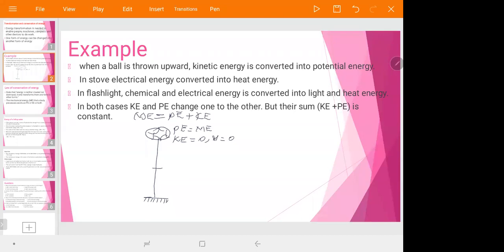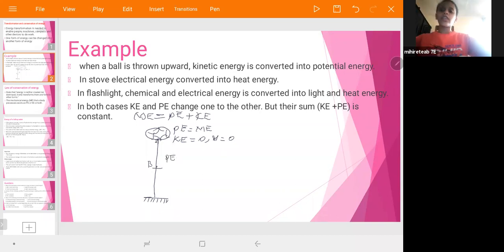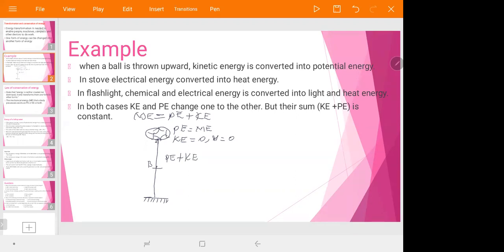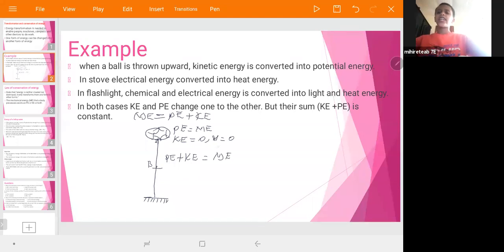Let us assume this one is point A, this one is point B. When it reaches point B, part of its potential energy is converted to kinetic energy. Potential energy plus kinetic energy gives you the mechanical energy.